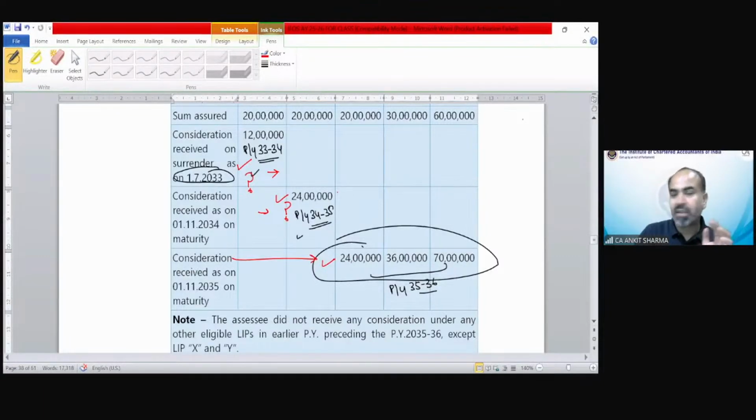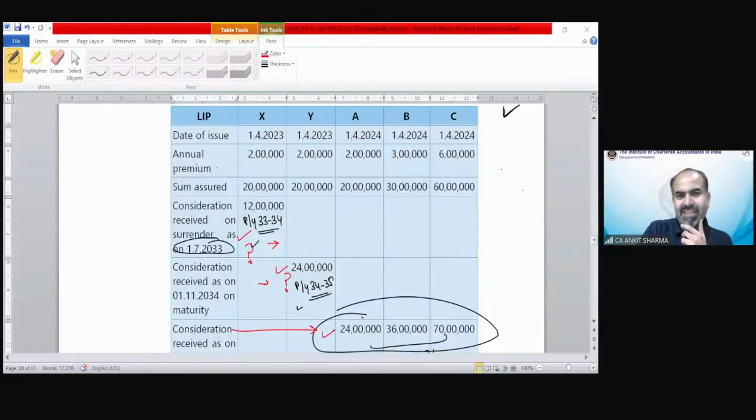The correct answer is, let me show you what should be the correct answer. So the policy X, you can see it does satisfy both conditions, so this is going to be exempted. Only 2 lakh has been utilized, so this is going to be exempted.